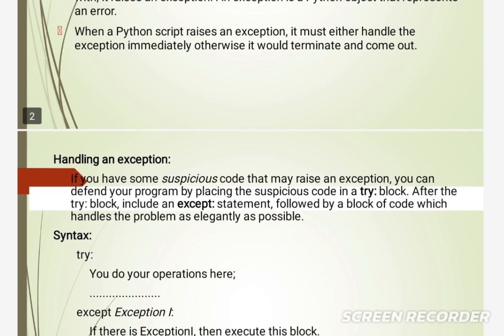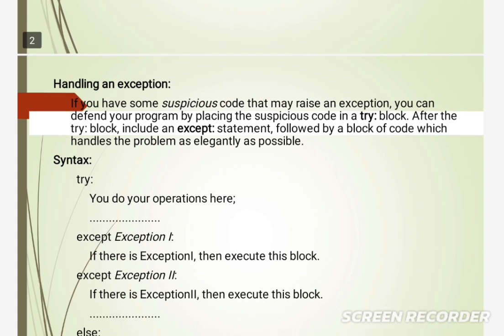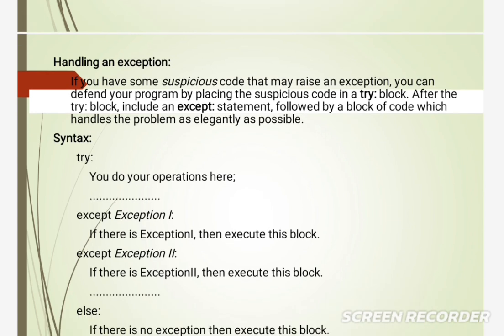So for handling an exception, first one is the try block. So what is meant by try block? Try block means a set of statements that may cause an error during runtime are to be written in the try block. Next, the second block, except. So what is meant by except? It is written to display the exception details to the user when a certain exception occurs in the program.